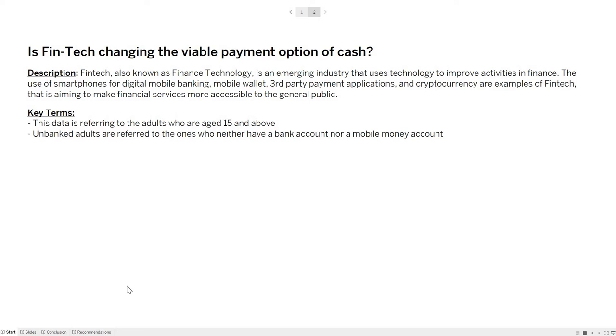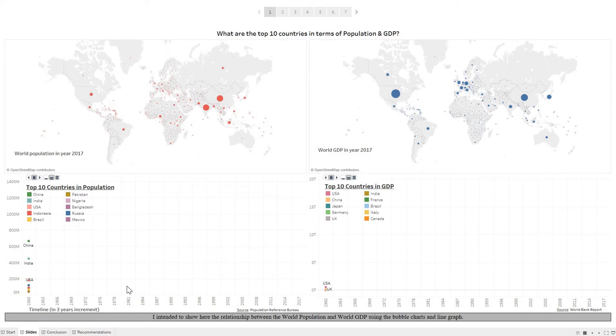Fintech is also known as finance technology, and it's an emerging industry that uses technology to improve activities in the financial services. The uses of smartphones for digital mobile banking, mobile wallets, third-party payment applications, and cryptocurrencies are few examples of fintech that's aiming to make financial services more accessible to the general public. Before I continue, I just want to highlight that the Global Fintech data is referring to the adults that are aged 15 and above.